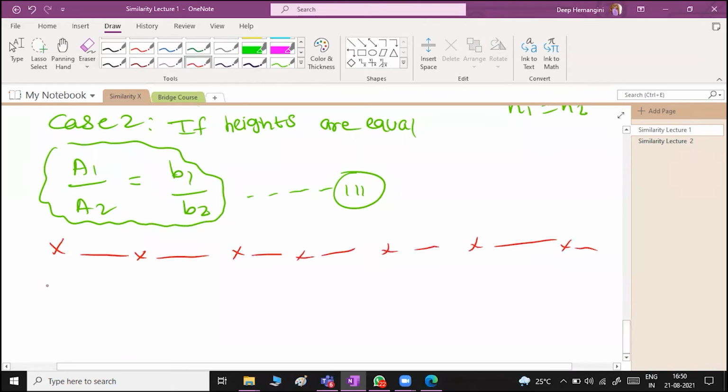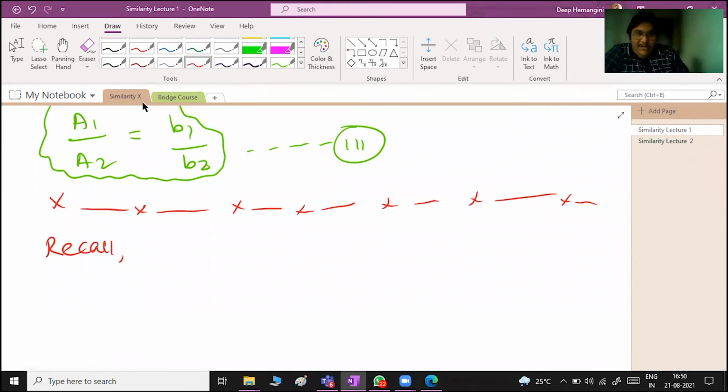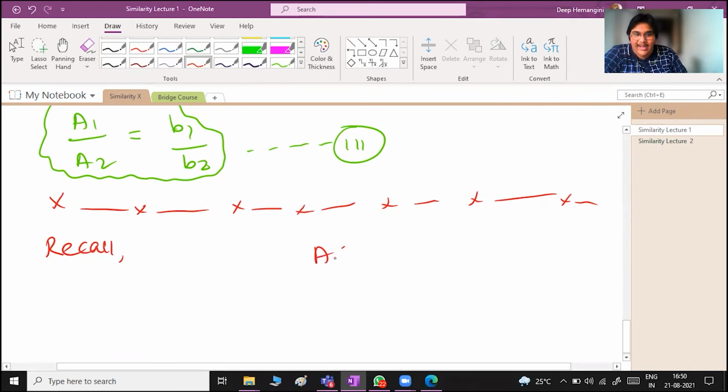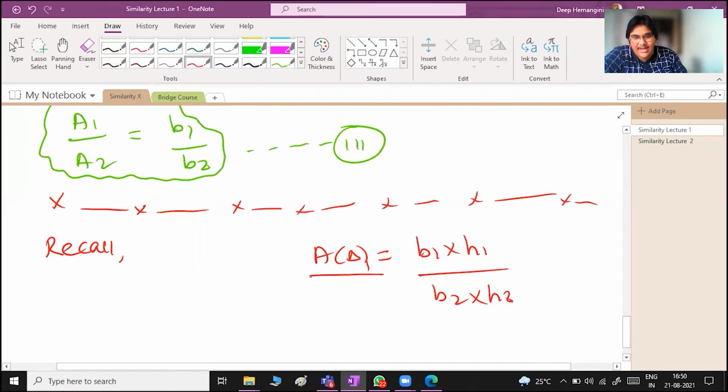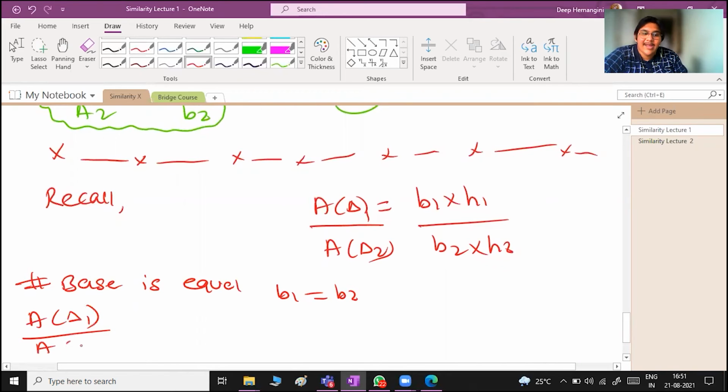But I'll just recall the things which we have done in today's lecture. So firstly, pay attention, in normal condition, area of triangle 1 upon area of triangle 2 is equal to base into height upon base into height. This is your normal condition. Now, if someone tells you base is equal, B1 is equal to B2, so area of triangle 1 upon area of triangle 2 is going to be height of first triangle upon height